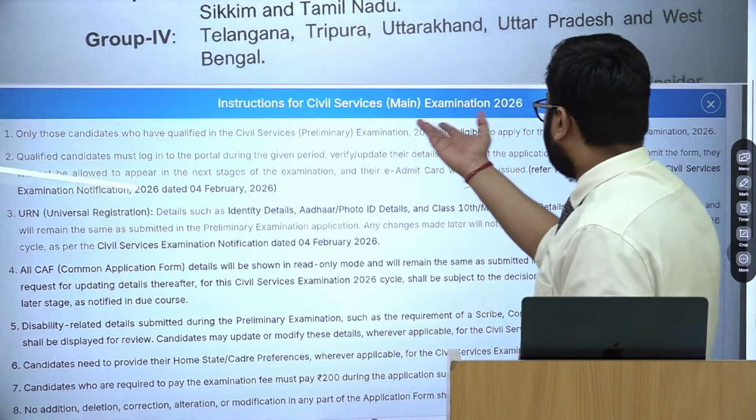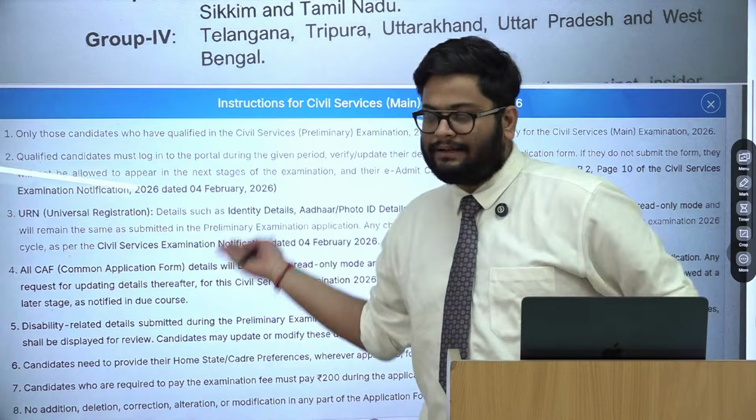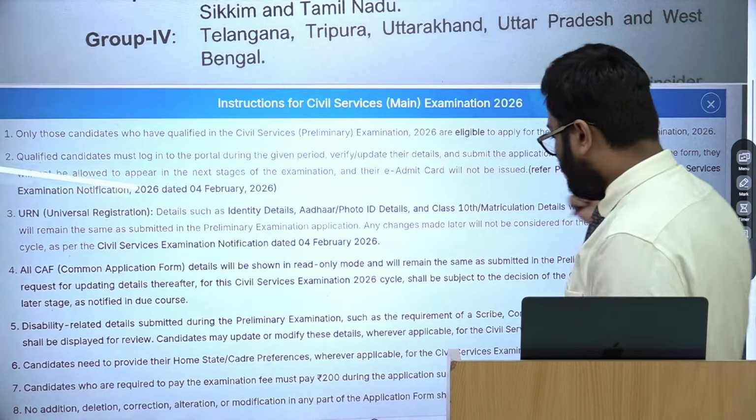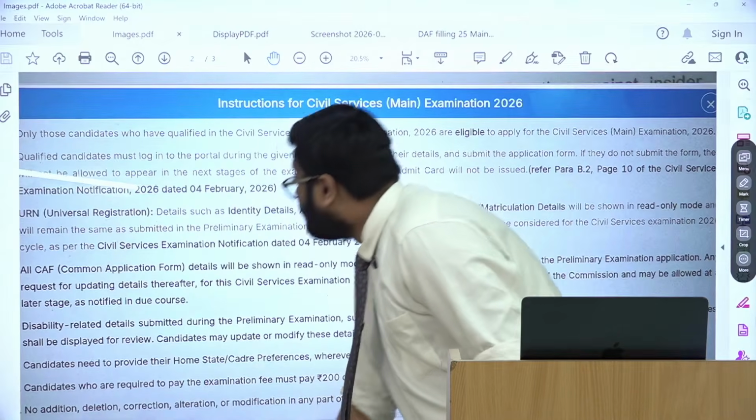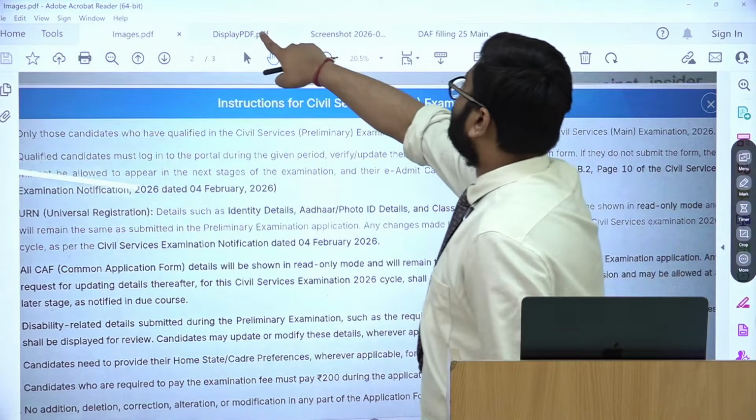And if you have qualified, you will be able to log in and see this kind of a message coming up, and this is the portal that you have to fill your DAF-1 from.